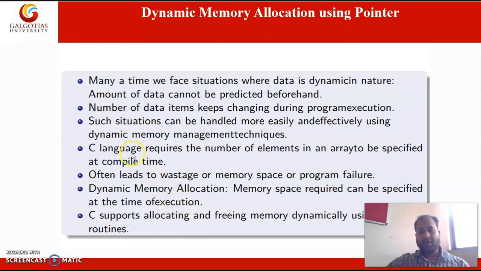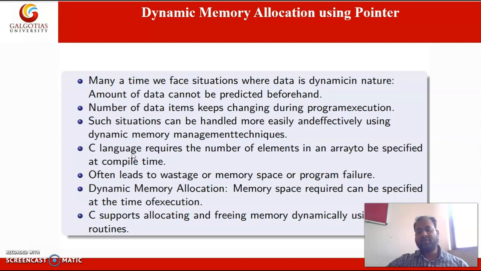We have also seen in the case of structures, a class is declared of type student. Initially the class was declared to have 100 records of students.